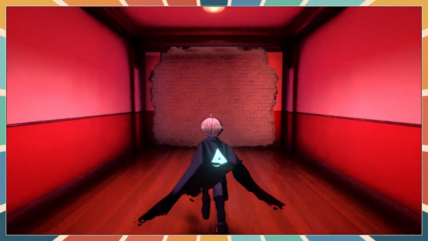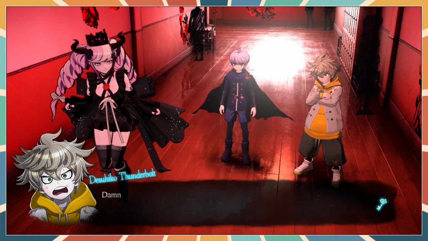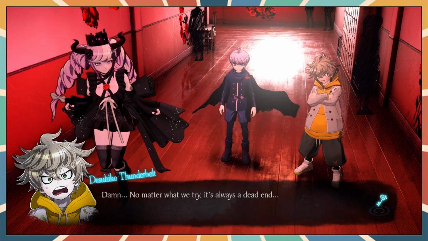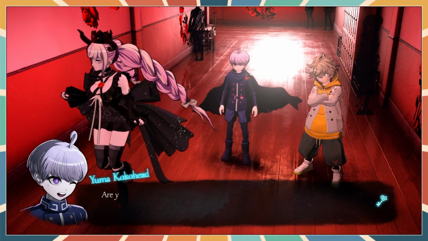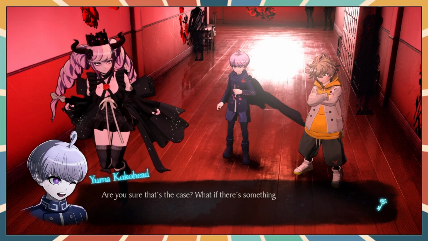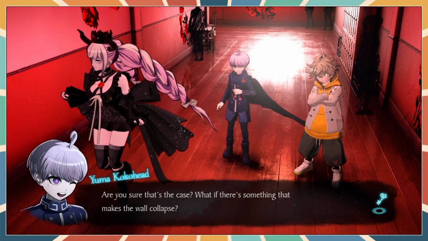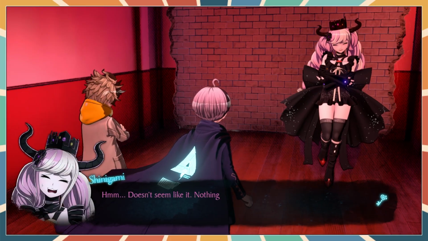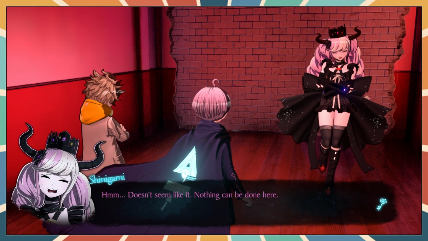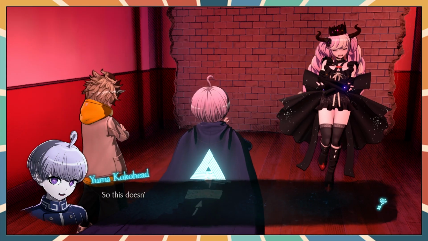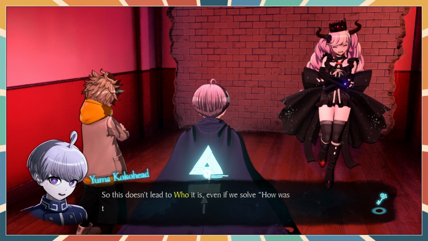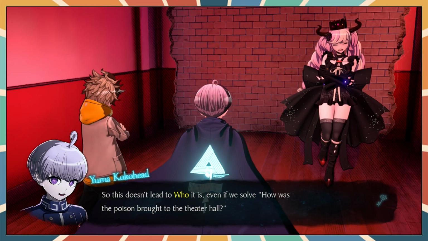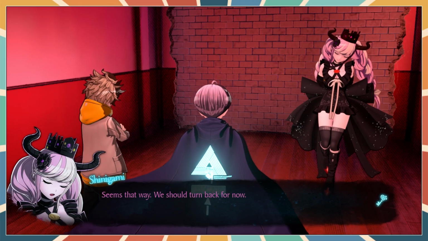Oh, a dead end. Damn. No matter what. Just like in Chaos Head. Always a dead end. Are you sure that's the case? What if there's something that makes the wall collapse? Doesn't seem like it. Nothing can be done here. So this doesn't lead to who it is, even if we solve how the poison was brought to the theater hall? Seems that way. We should turn back for now.